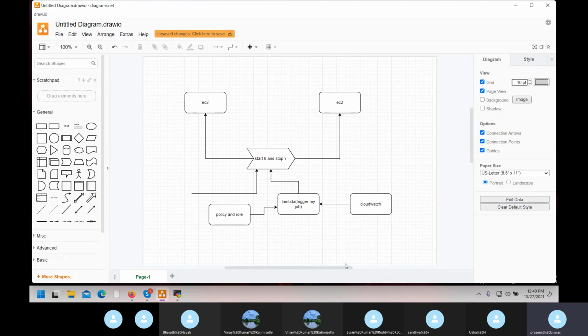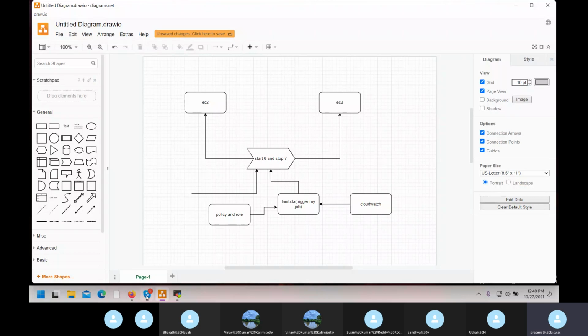So I have to create policies and a role for my Lambda. The Lambda will do this job, what job? Start and stop. How does it understand? When you create a switch, it understands on and off, so that program you have to install. For that you need policies and roles. Clear?